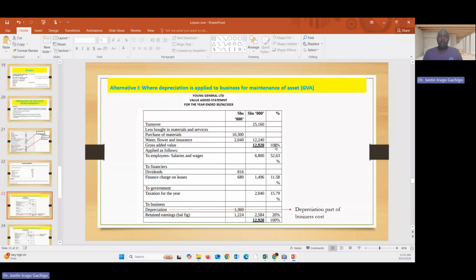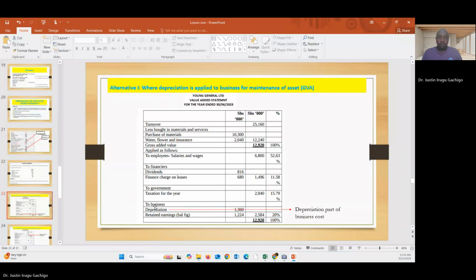Now, remember, this amount is the one that now we are distributing, and this amount should be equal. Meaning they are equal after you have applied as follows. So you have paid the salaries, you have paid the dividends, you have paid finance charge, you have paid taxation.